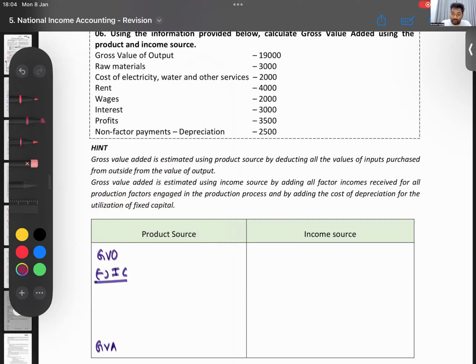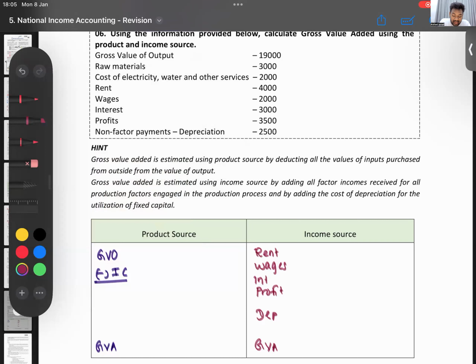You add all the factor incomes, that is rent, wages, interest, profit, and you also have to add depreciation, consumption of fixed capital. You then get gross value added. You have to get the same answer for both.